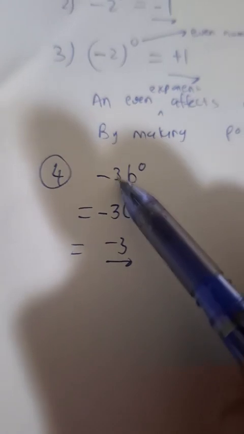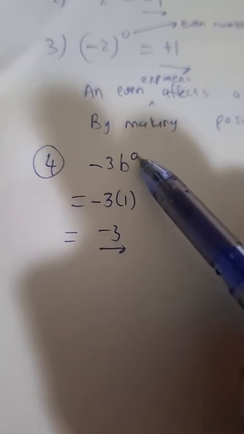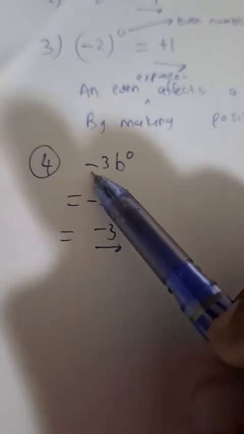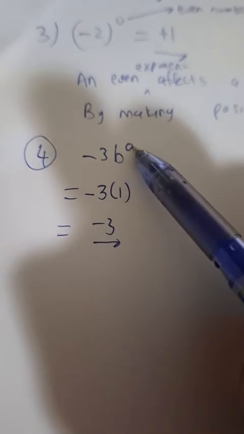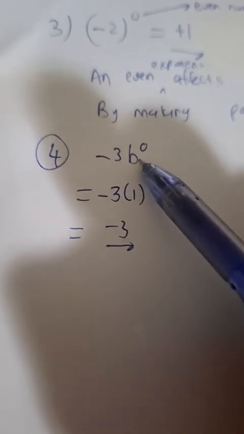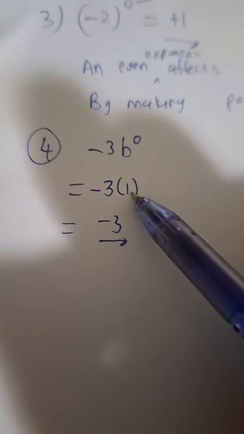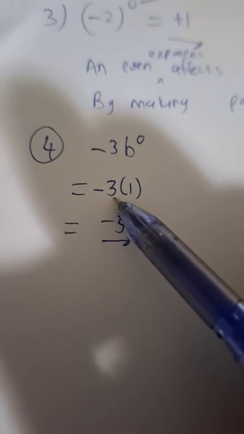Okay, and please remember, we always talk about the answer being 1. Negative 3 is not affected by the 0. The 0 exponent only affects in this situation the value of b. So that's why it changes to 1. But as for the minus and the 3, they remain as negative 3.